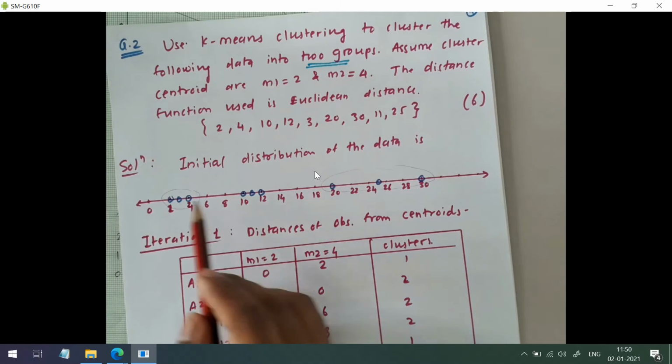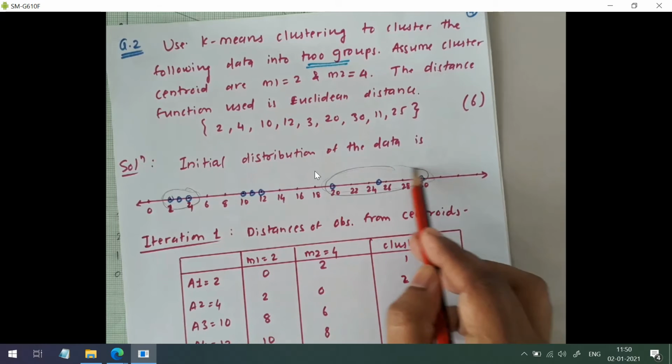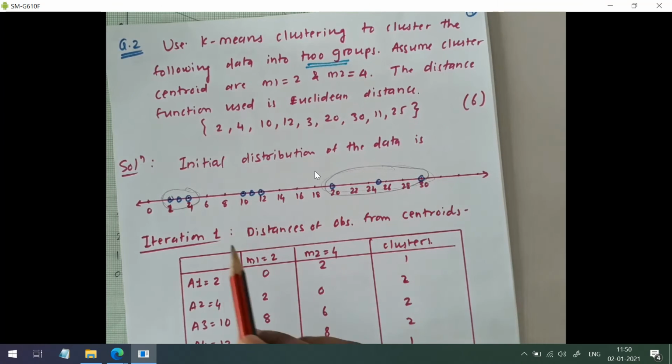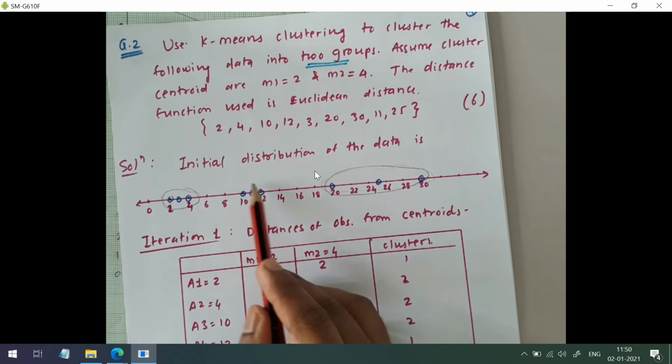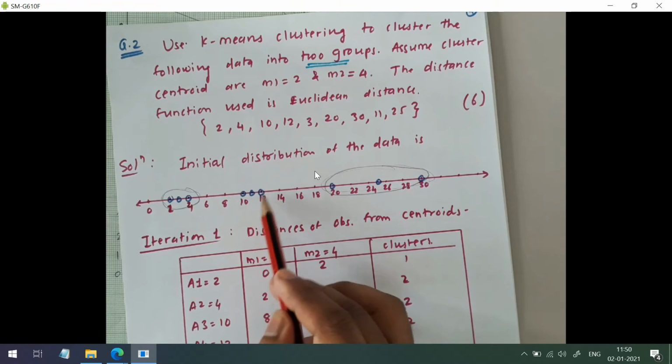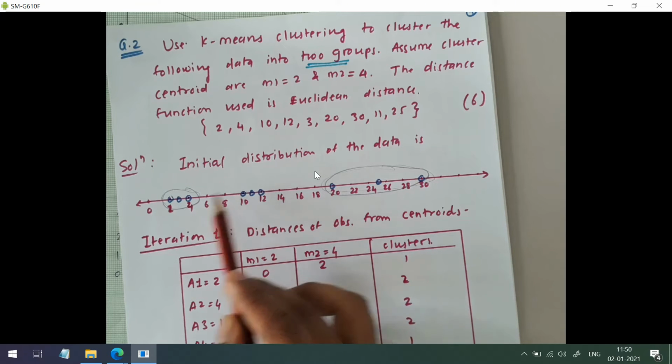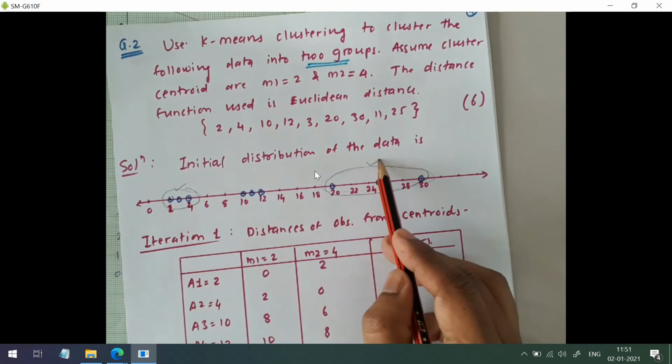Now, we'll try to guess the answer initially. Can you see the blue circles? Definitely these 3 will form one cluster and these 3 will form another cluster. Now we want to find 2 clusters only, right? So the middle data points will belong to either this cluster or that cluster.